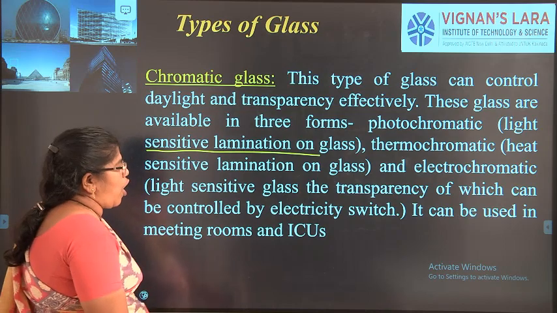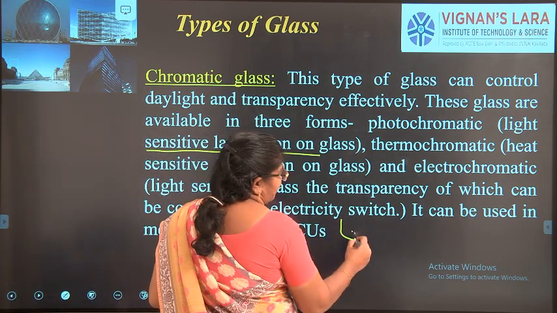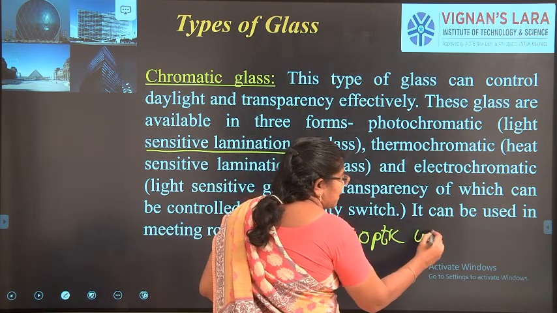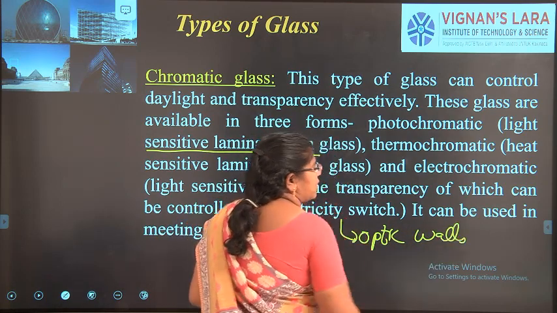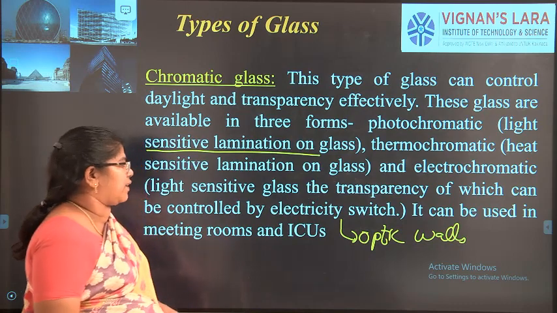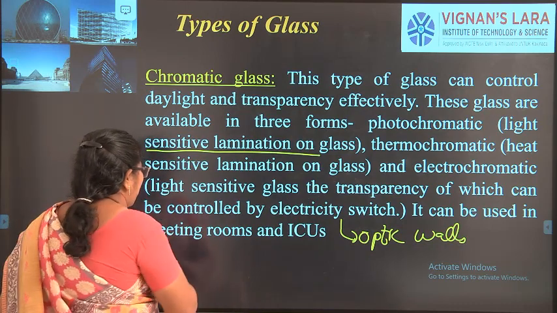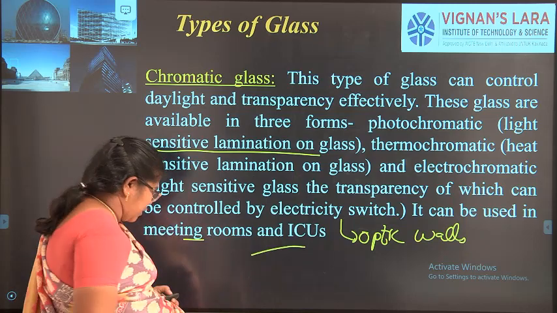Now this is the optic effect that has come due to these electrochromatic layers. It can be used in meeting rooms and ICUs.